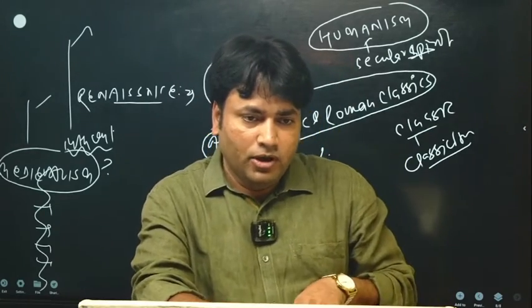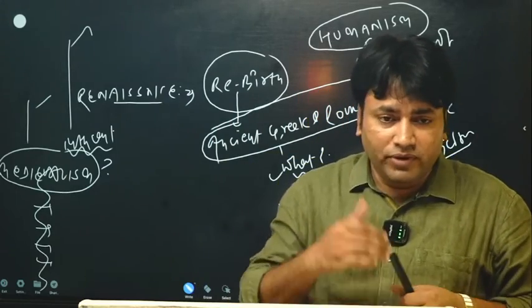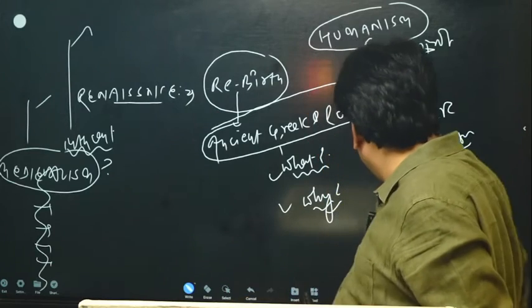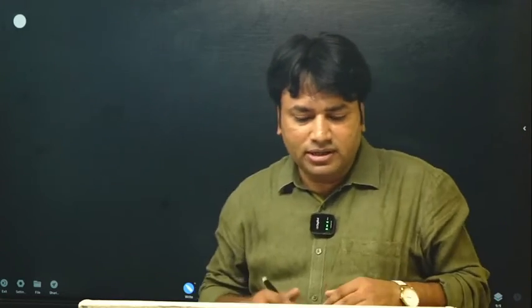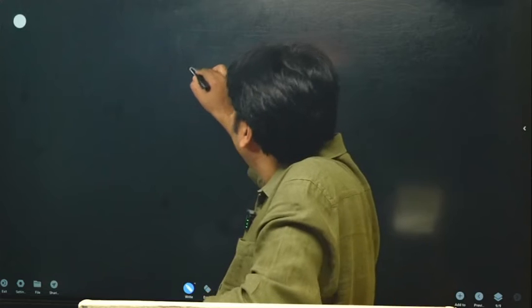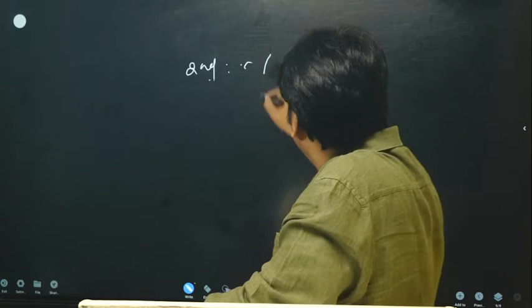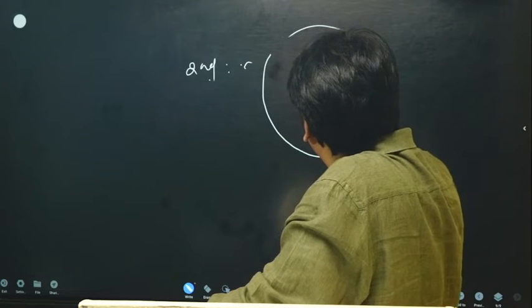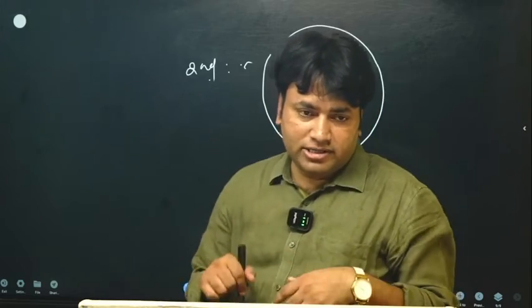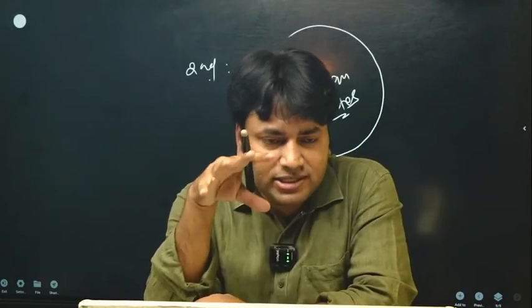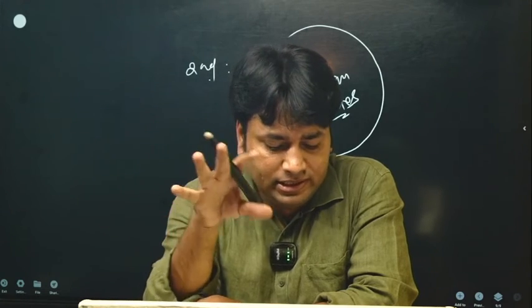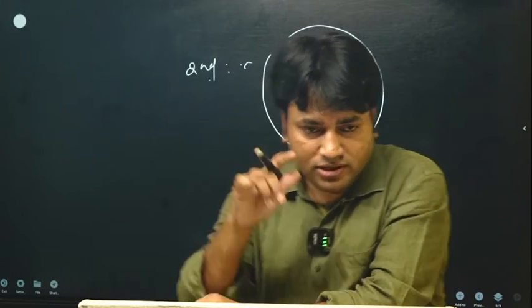Now, when we are reading this chapter on the Renaissance, another important aspect we have to discuss is that the center of this Renaissance was Italy, or the Italian states. Why were these Italian states the center of the Renaissance? What were the important events in the world that took place, and these Italian states became the center of this Renaissance.